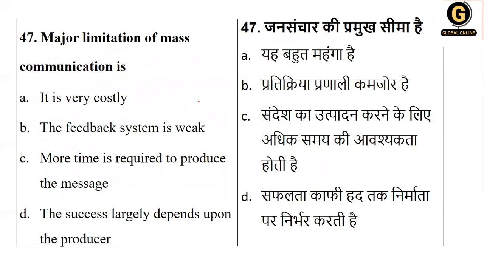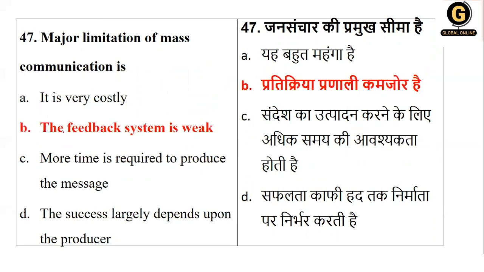Next, the major limitation of mass communication is that it is very costly, the feedback is weak, more time is required, or the success depends upon the producer. But the major one is that the feedback is weak. It's very, very weak. There is no guarantee of feedback coming in such types of communication.